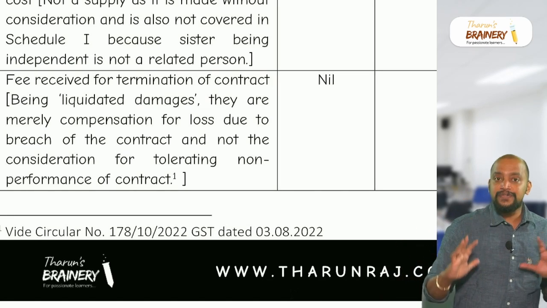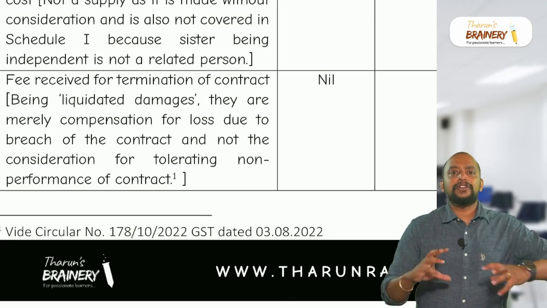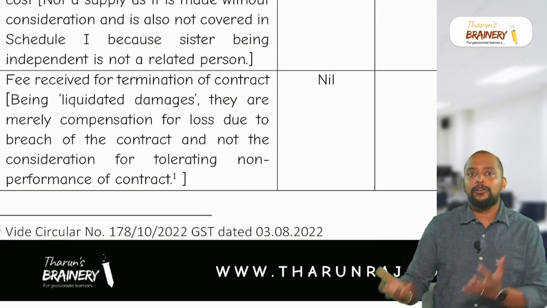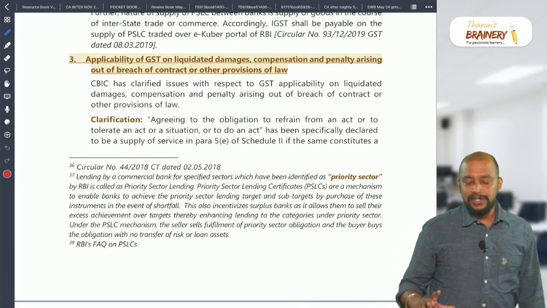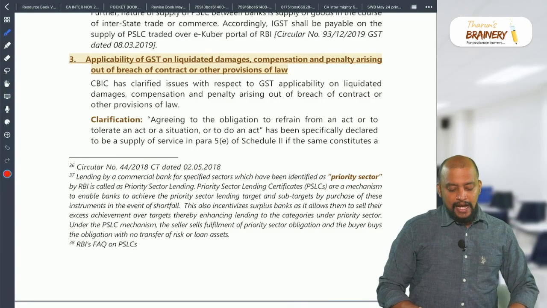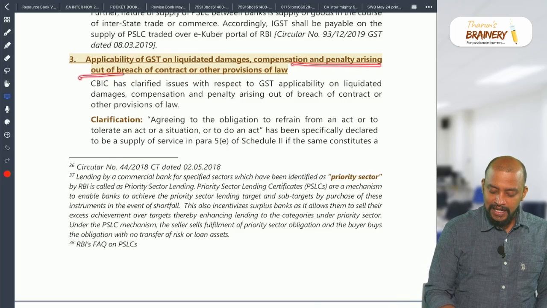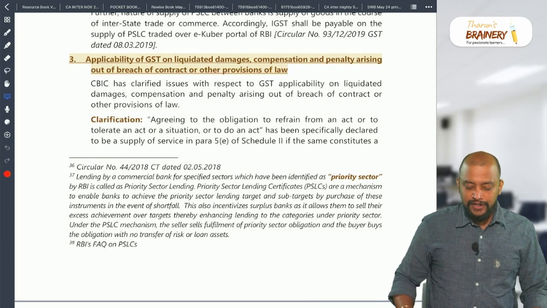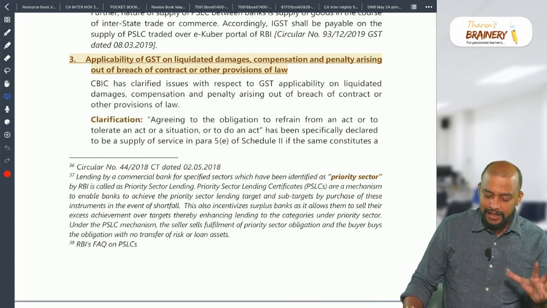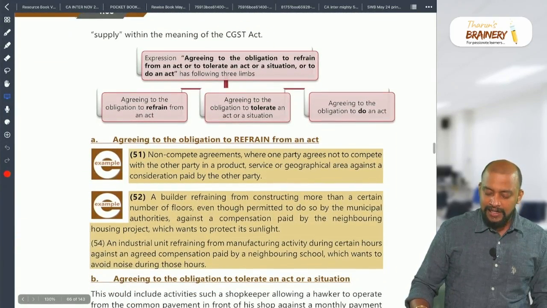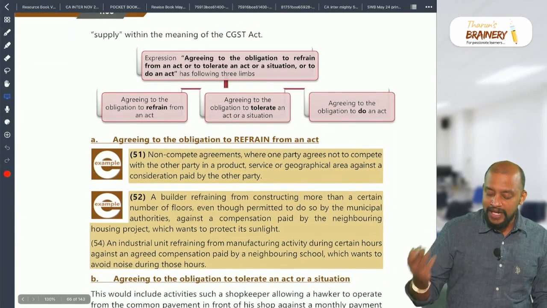Okay, so hope this will be useful for you, and there are many such examples which are even given by ICAI also. This is the discussion given by ICAI, applicability of GST on liquidated damages, compensation and penalty arising out of breach of contract or other provisions of the law. They have given a clarification wherein they are telling there are basically three things.